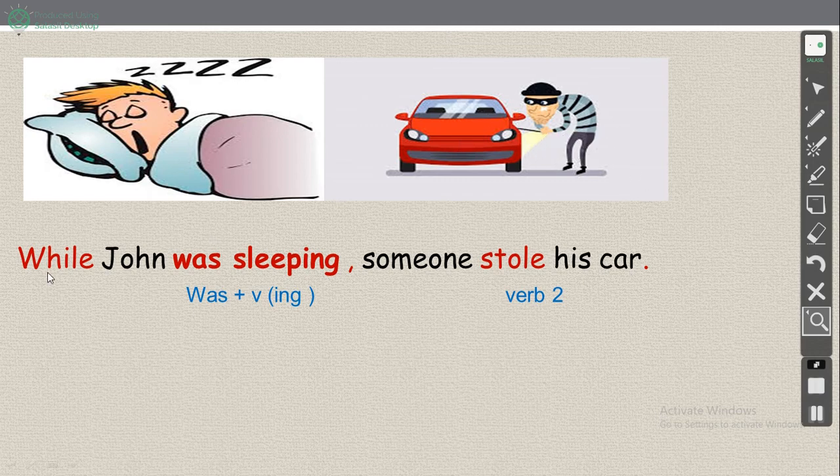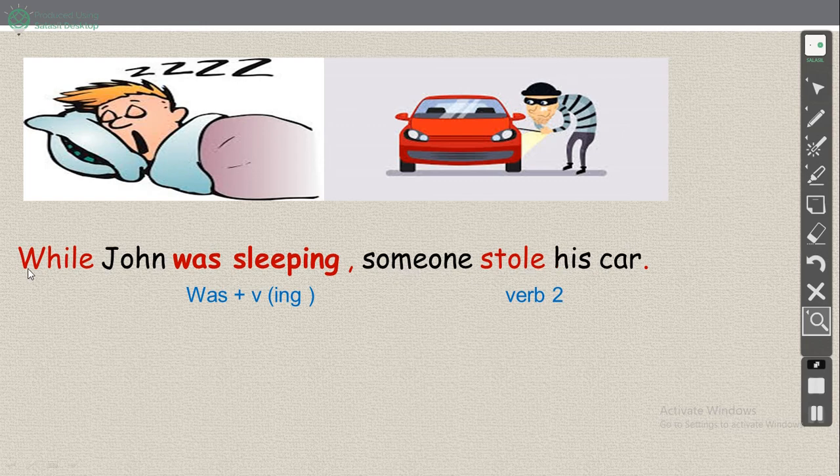Okay, so we have two actions. One, was sleeping. Two, stole. Okay, يعني while John was sleeping كان نائم. Something happened. وقاطع عملية النوم. شو هو؟ While John was sleeping, someone stole his car.